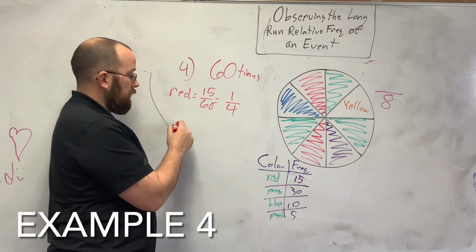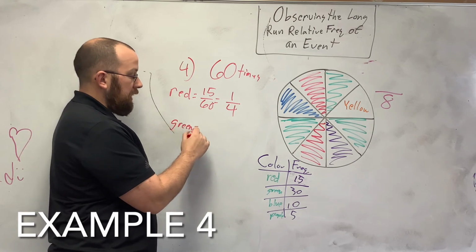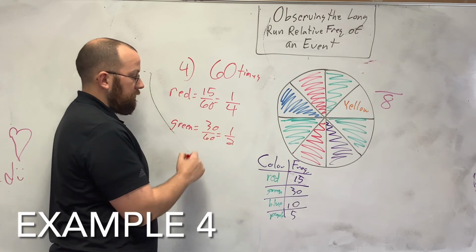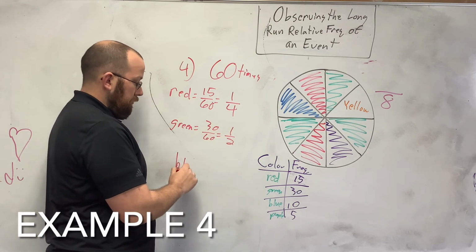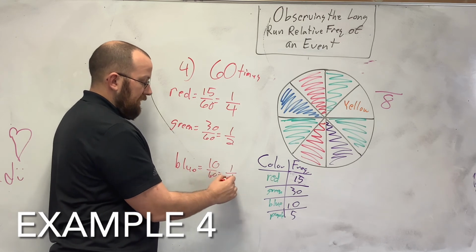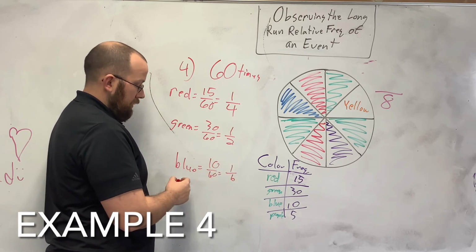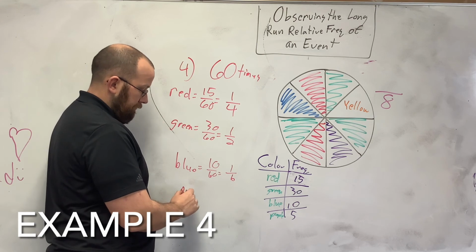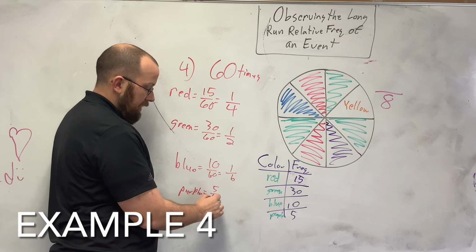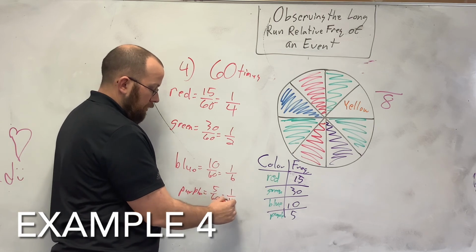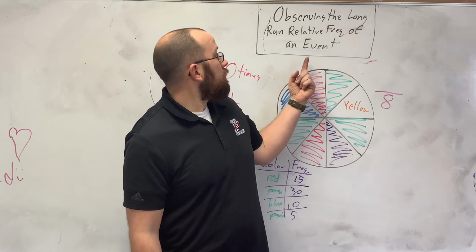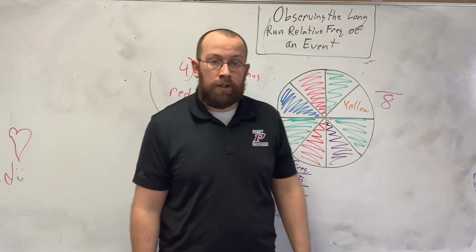What's the relative frequency of my green? 30 over 60, which is 1/2. My blue is 10 over 60, so that's 1/6. And my purple is 5/60, which gives me 1/12. This has been observing the long run relative frequency of an event. Hope it helped. Good luck.